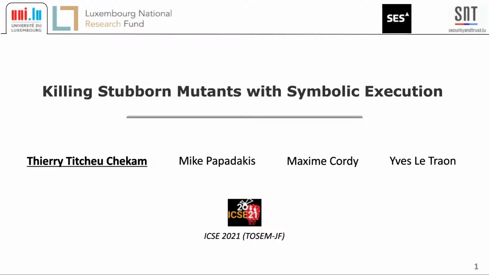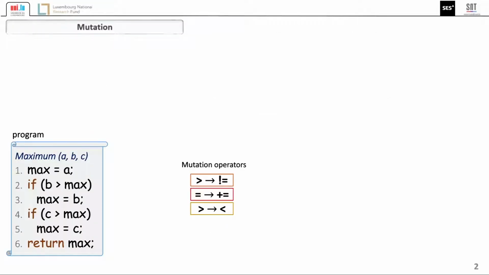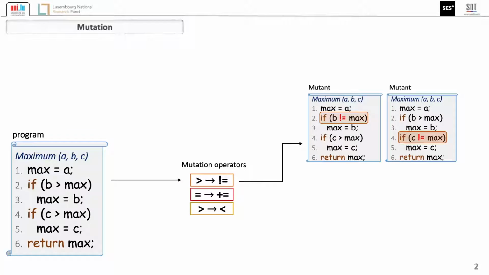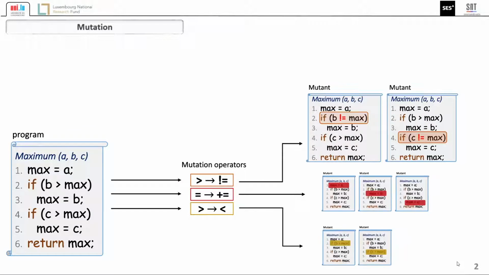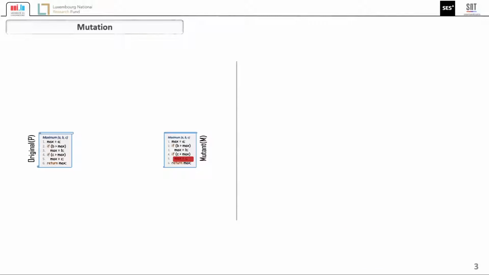To apply mutation testing on a program under test, mutants are generated by systematically making a simple syntactic change on the program. Then, the effectiveness of a test on each mutant is computed by executing the same test input both on the original program and the mutant. If the test outputs differ, the mutant is said to be killed by the test. The ability of a test suite is thus measured by the proportion of mutants that it can kill.